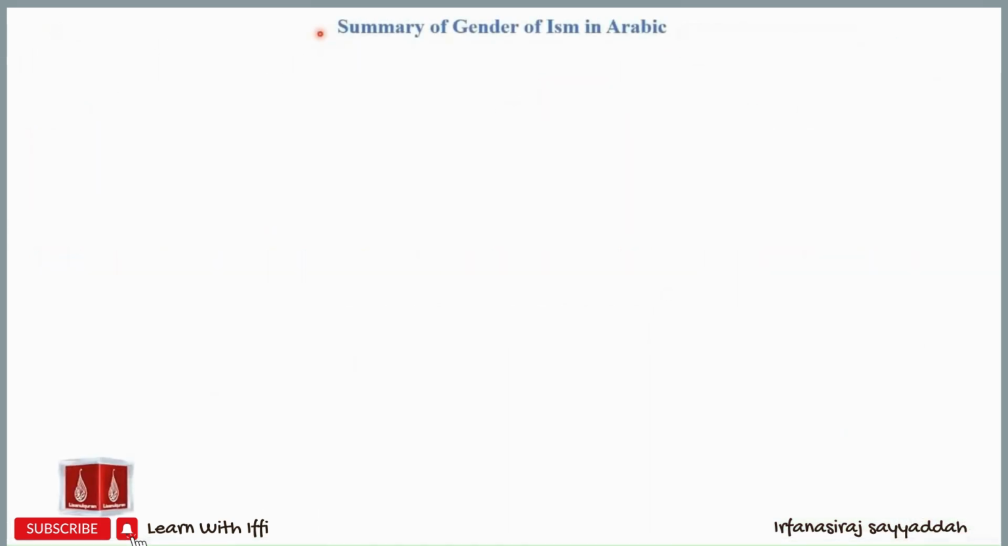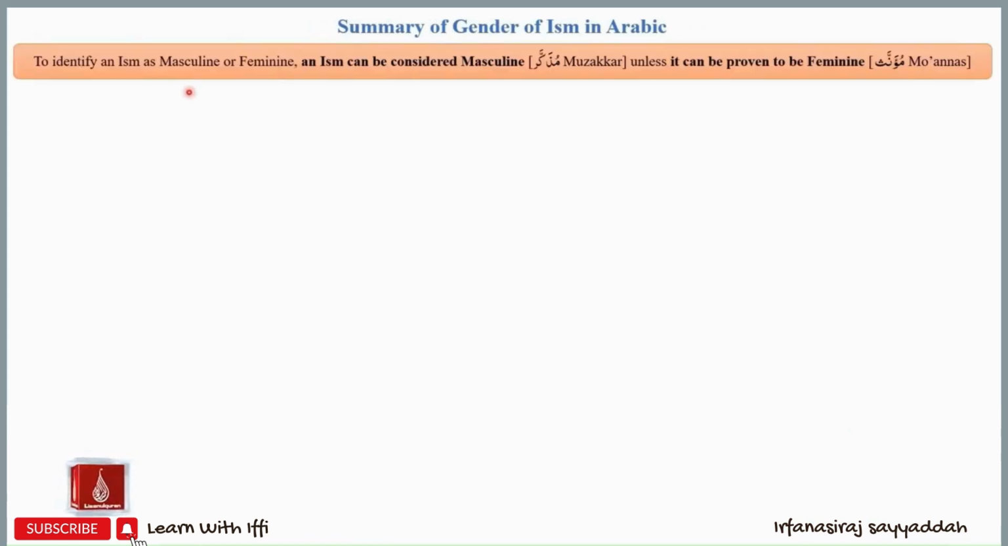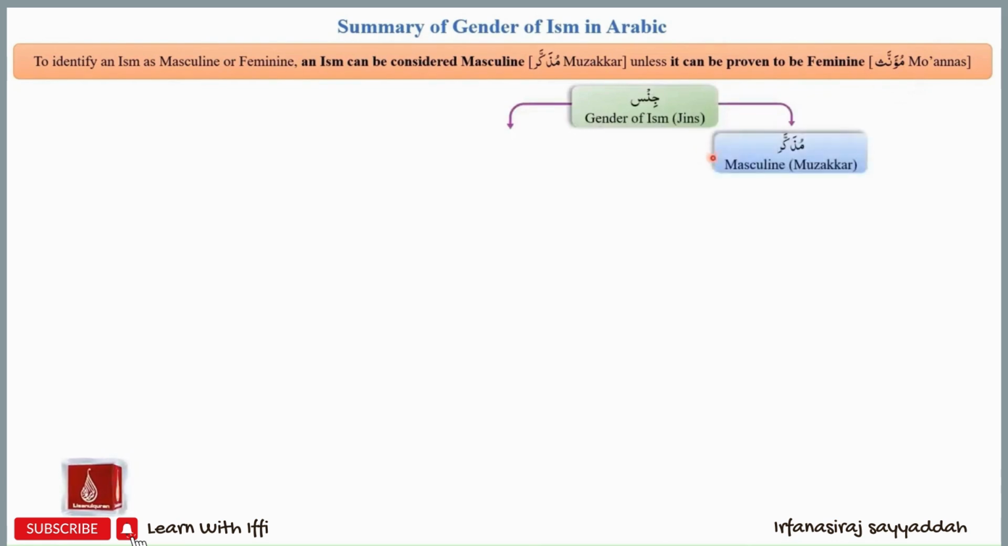Let us summarize the study of gender of ism in Arabic. To identify an ism as masculine or feminine, each ism can be considered masculine or muzakkar unless it can be proven to be feminine or muannas. The gender of an ism will be either masculine or feminine.